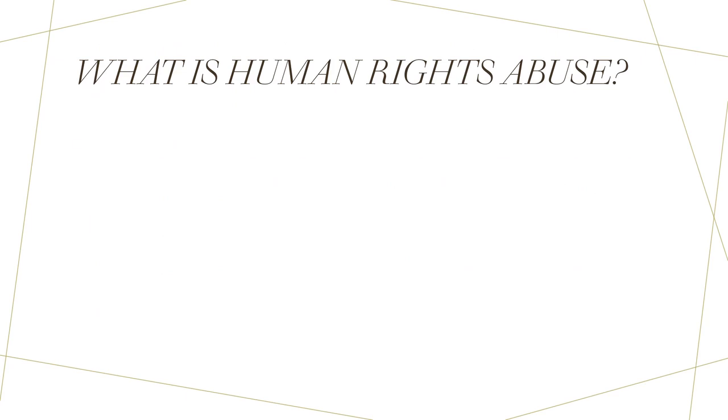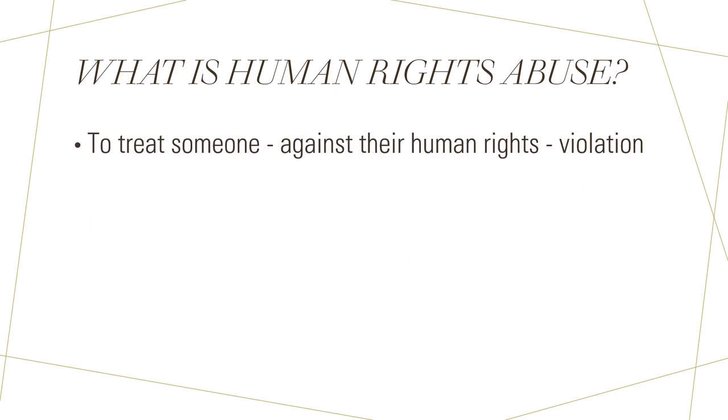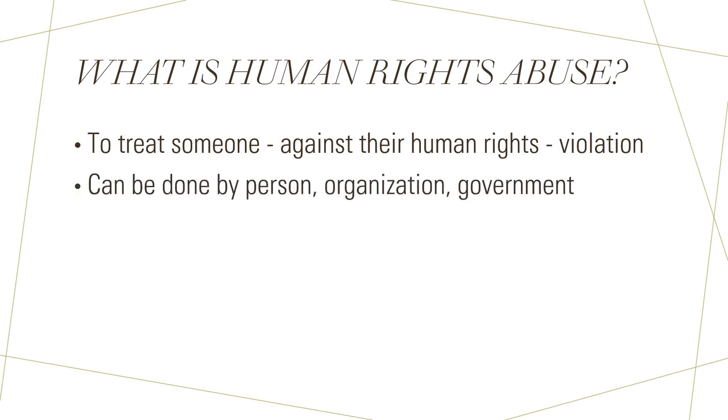What is human rights abuse? Is when you treat someone against their human rights by, for instance, taking away the dignity, by embarrassment, that type of thing. That's seen as a human rights violation. It can be done by a person, like a person that's bullying people, or taking a dictator that takes away the rights of his people. It can be done by an organization or by a government, for instance, China or North Korea.